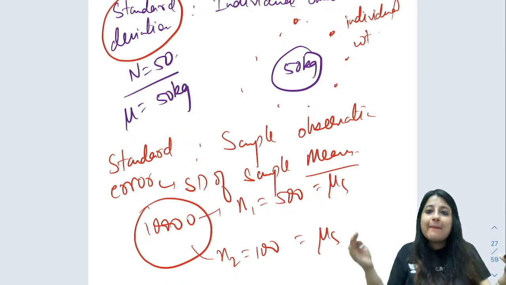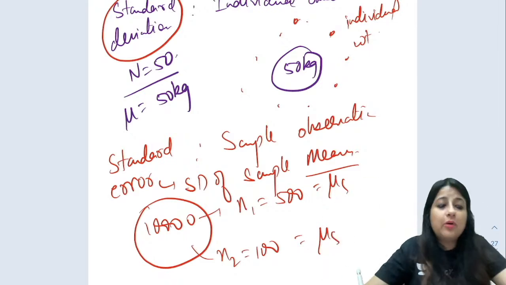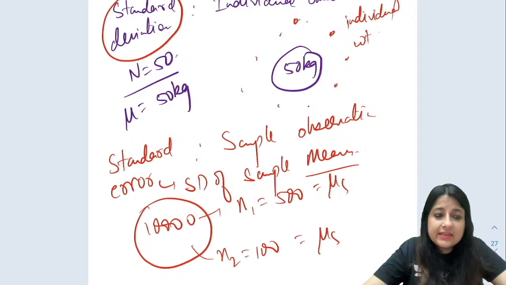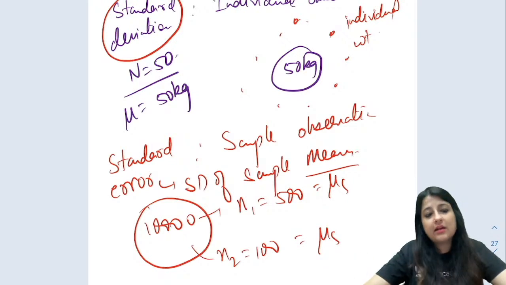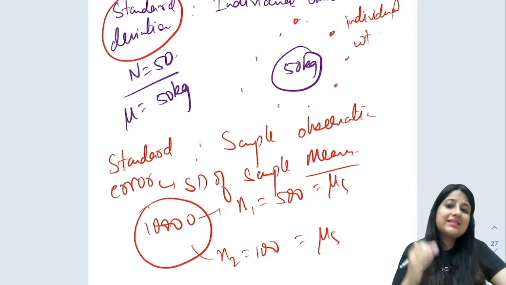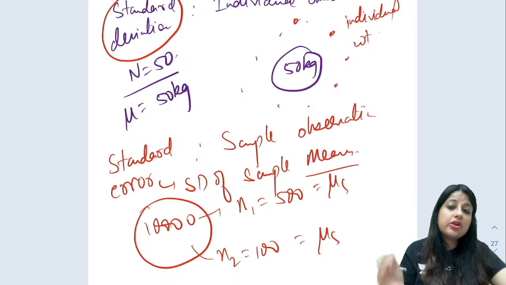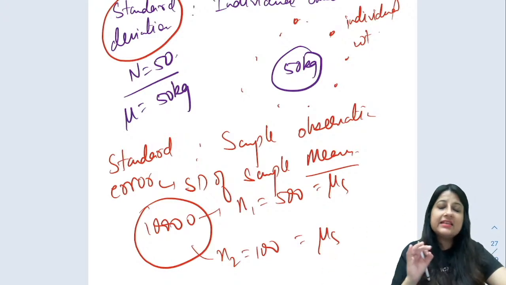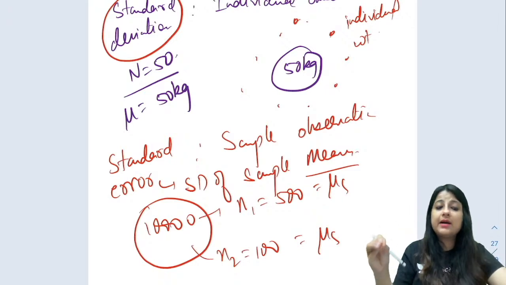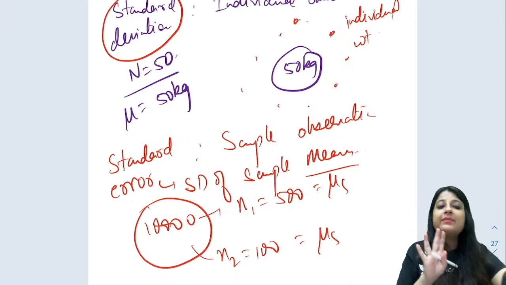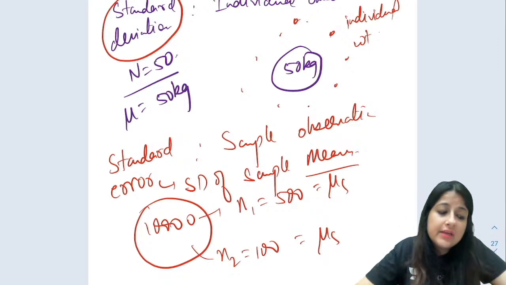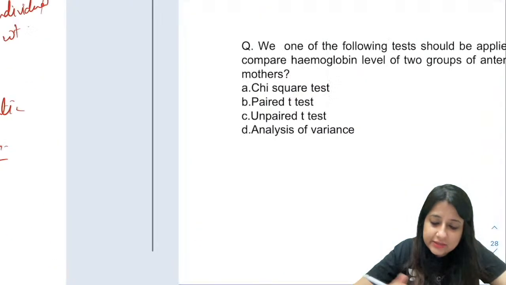So how the sample means are distributed around the population mean, for that we use standard error. Got it, guys? So standard error is deviation of sample means around the mean weight, and standard deviation is dispersion of individual values around the mean weight. Just remember this. Standard error means we are talking about sample observations, and there are two formulas for it: standard error of mean and standard error of proportion. Got it?